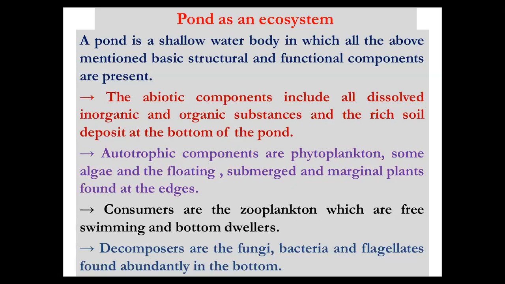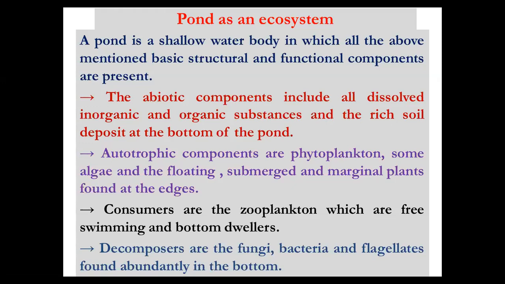Now the consumers, there are again many types. Zooplanktons, which are free swimming, and bottom dwellers. Bottom dwellers means they are present at the bottom of the pond. Now zooplanktons are the herbivores. These are the primary consumers, which directly feed on phytoplanktons. If we take an example of zooplanktons, different larval forms we have studied last year. All these larval forms of animals are considered zooplanktons as they feed on different phytoplanktons, small plants. So these are primary consumers.